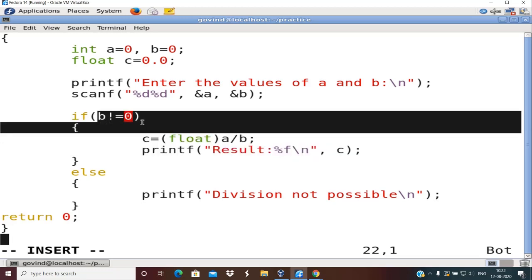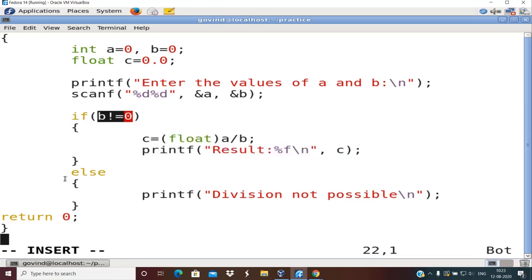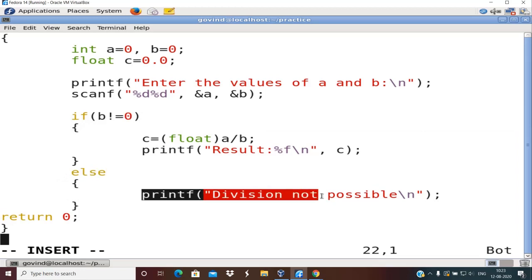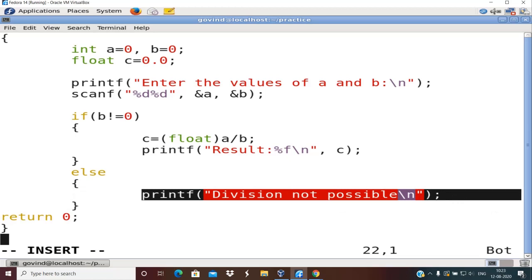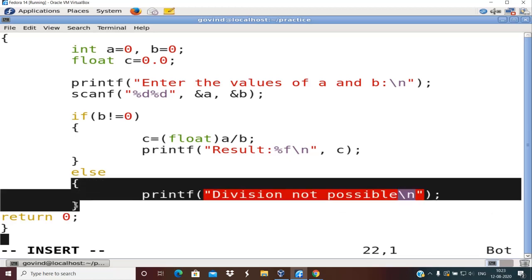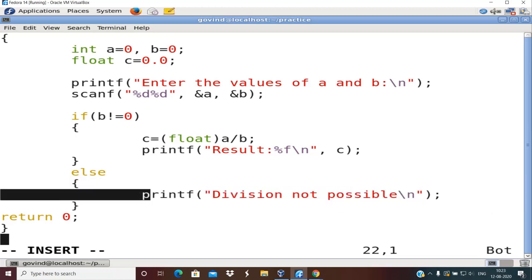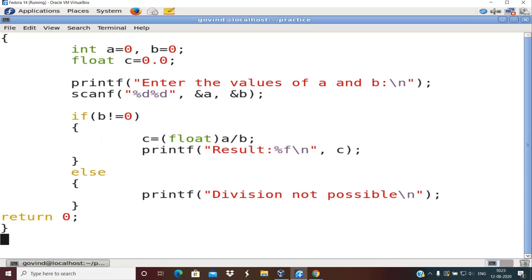If this condition is not true, means it is false, it will come to the else part, and whatever you write inside the else in a pair of flower brackets will be acting as a body of the else, and only those things will be executed if this condition is not satisfied. Okay, fine. I'll now compile this program.